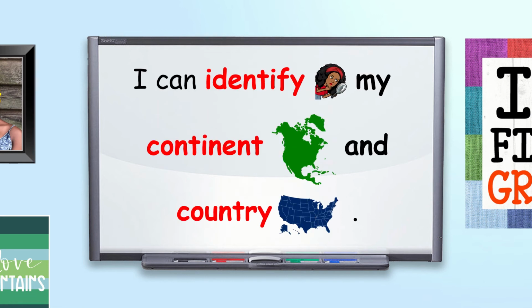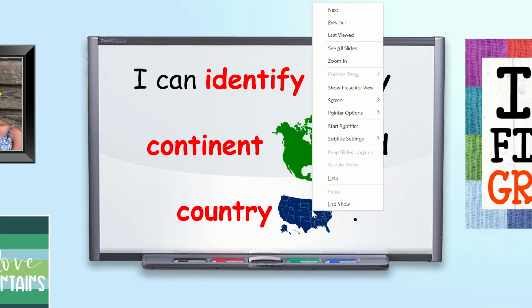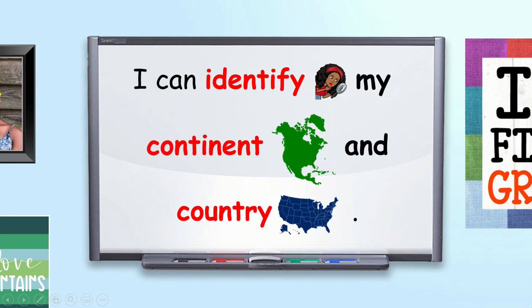Now, as you know, before we get started, we always have our I can statement. I had to space it out a little more today so I can put the pictures in there, but I'm going to read it to you. Our I can statement just lets us know what we will be able to do by the end of the video. Here's what it says. I can identify or find out my continent and country. Now you may say, whoa, what do those words even mean? I don't know what that means, Miss Flowers. Well, hang in there because we are going to learn about continent and country today. Are you ready?